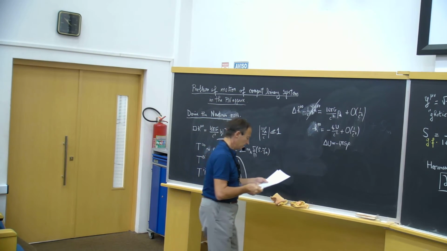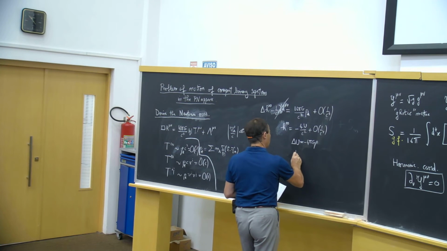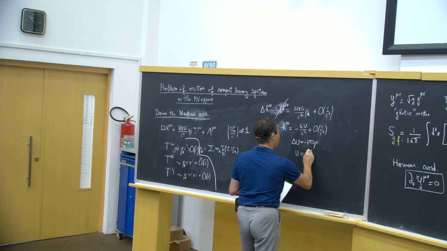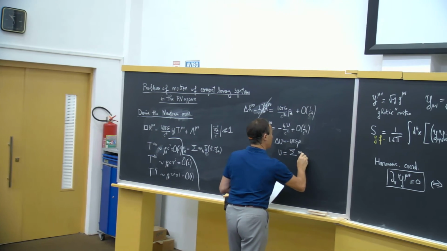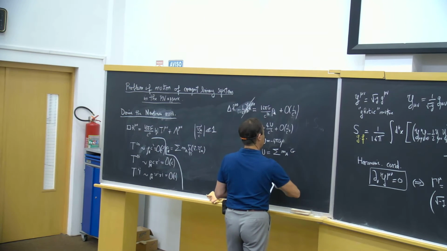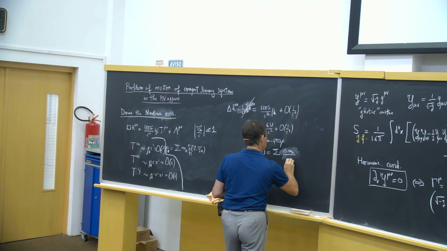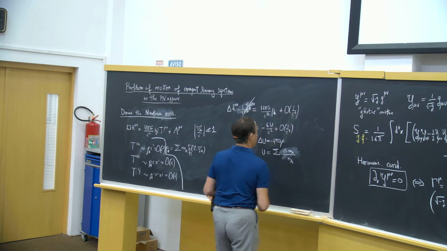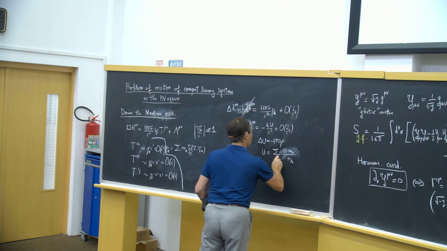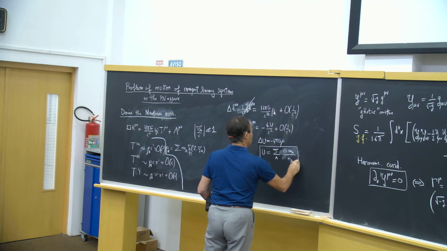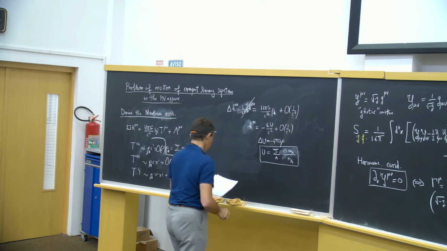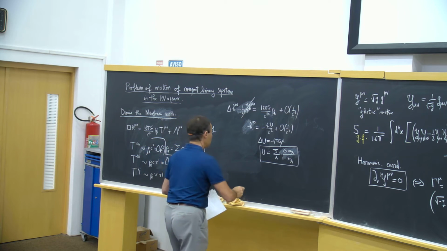Okay, and for a system of point particles, U is the sum of the particles' G m_A divided by the distance between the particles and the field point.